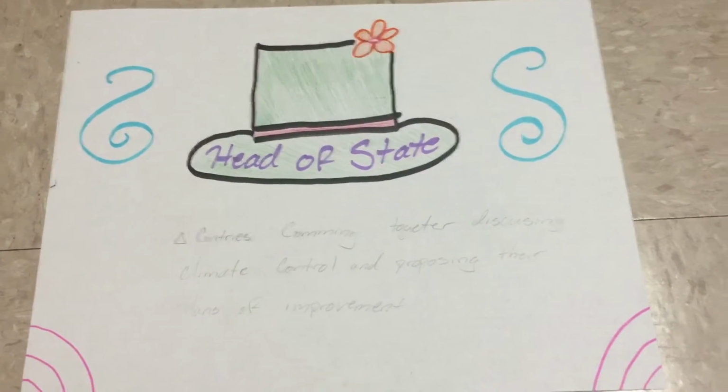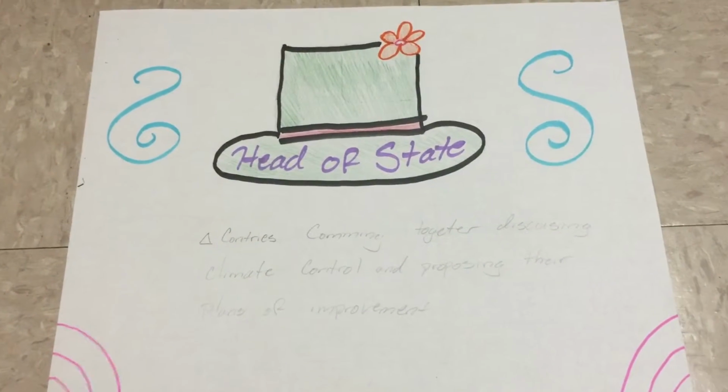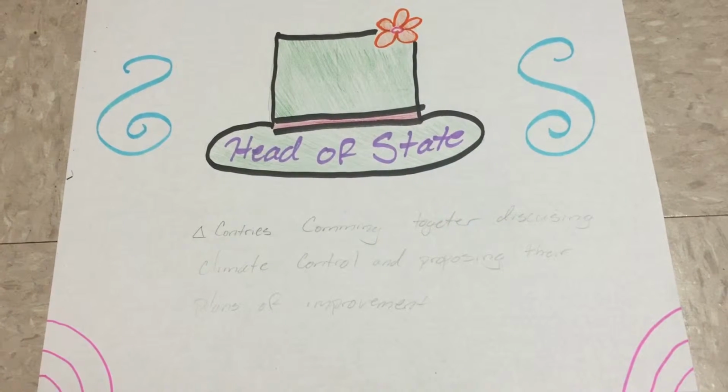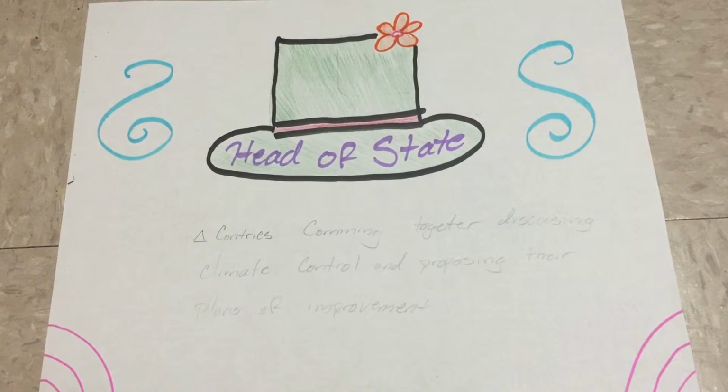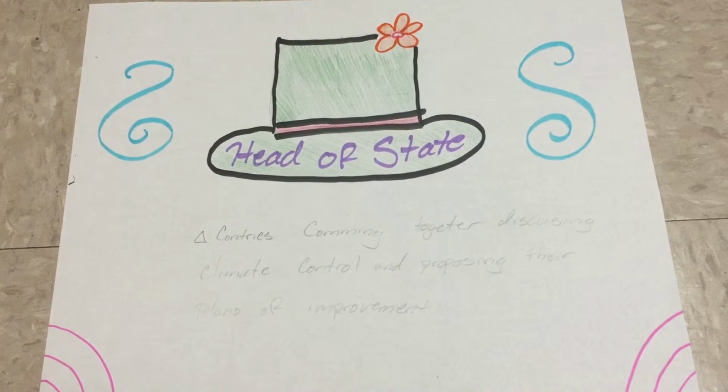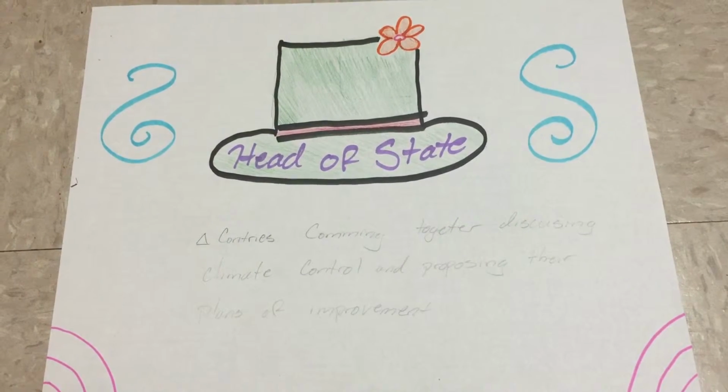The next is the head of state. The president represents the U.S. in all official functions and meeting with foreign leaders. An example of this would be countries coming together, discussing climate control and proposing their plans for improvement, known as COP21, which happened in Paris recently.